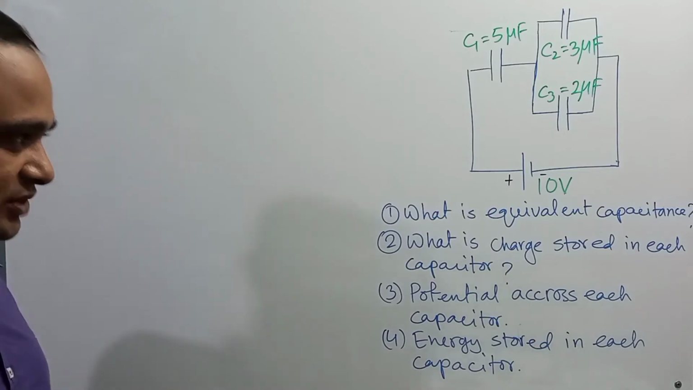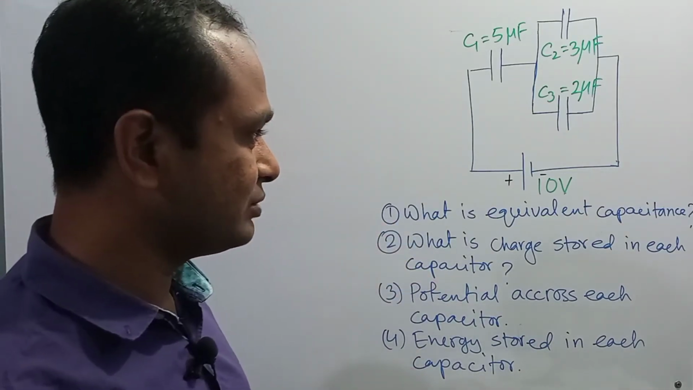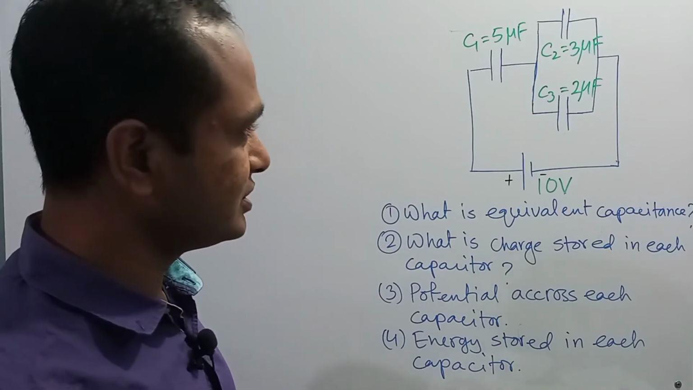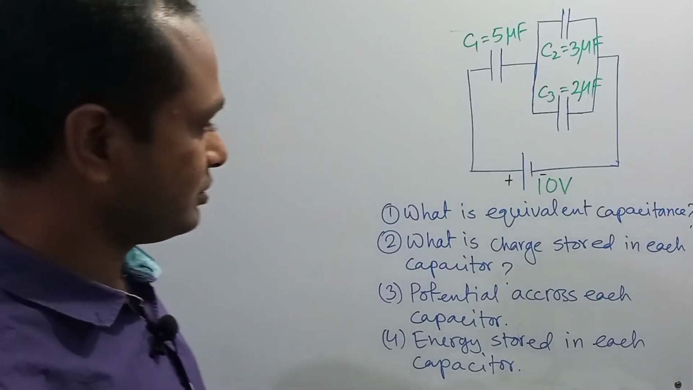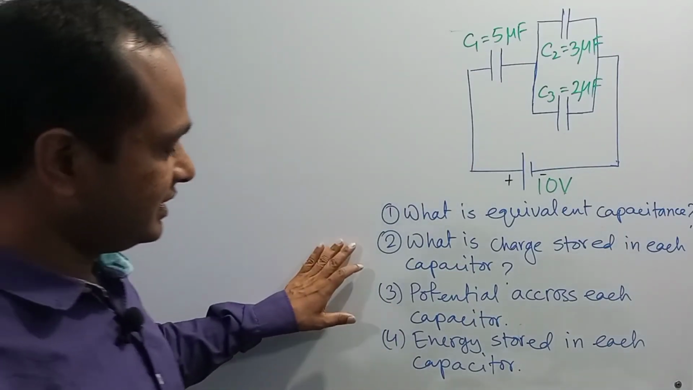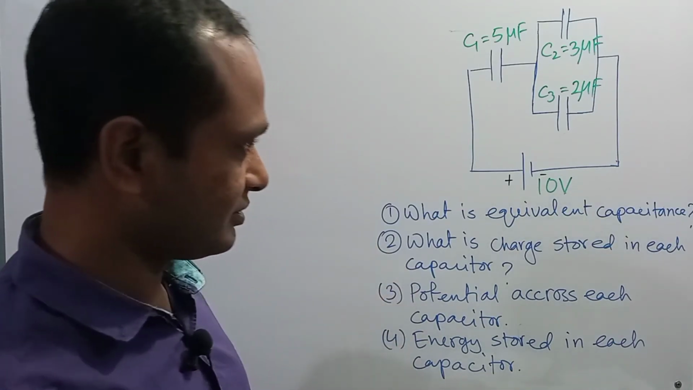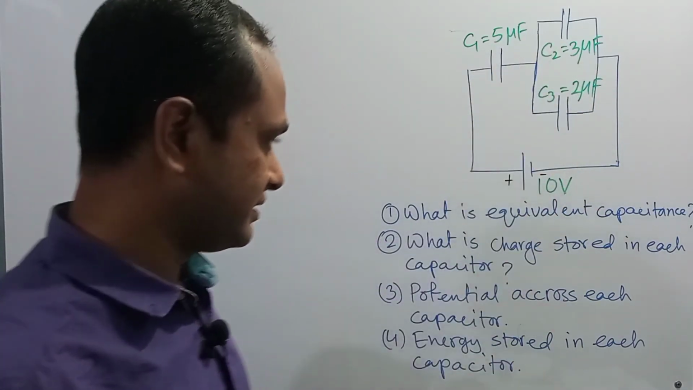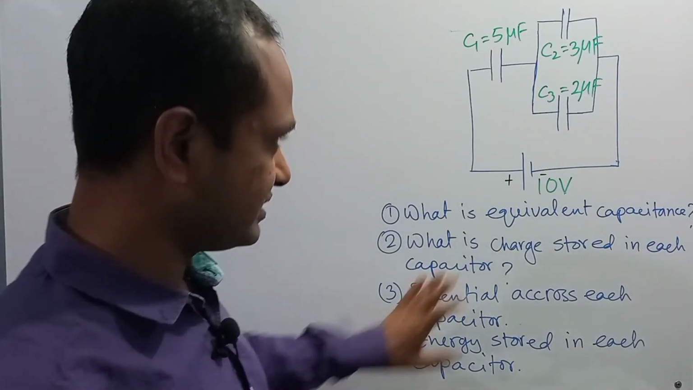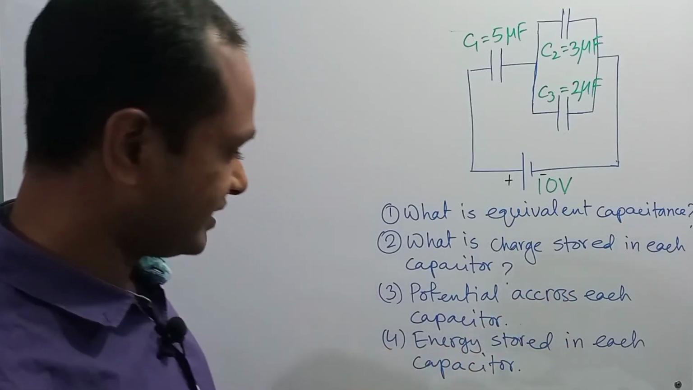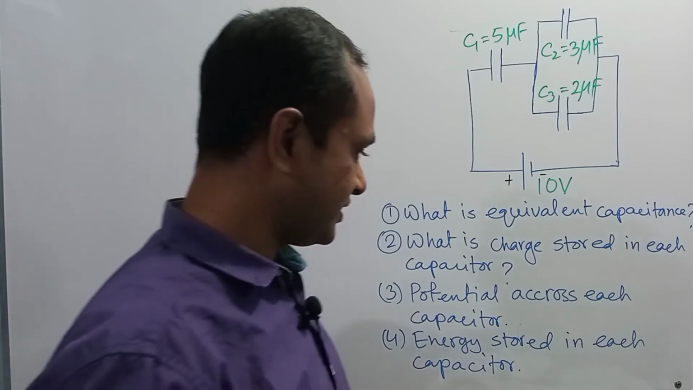I have mentioned some of them here. First question, it may be: what is the equivalent capacitance? That is, we need to determine the equivalent capacitance of this complex or compound combination. Then they can ask you what is the charge stored in each capacitor or the total charge stored in the circuit. Then they can ask you the potential across each capacitor, and finally they ask you the energy stored in each capacitor.